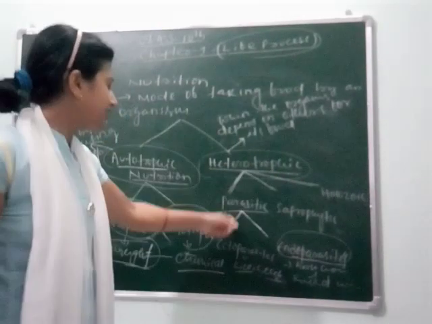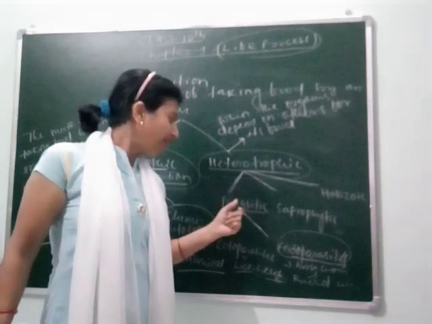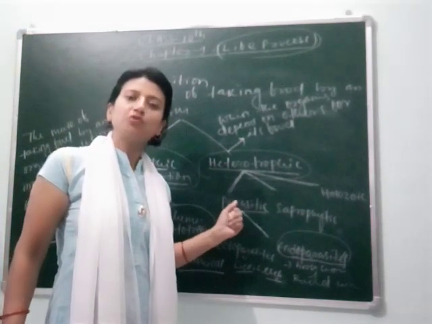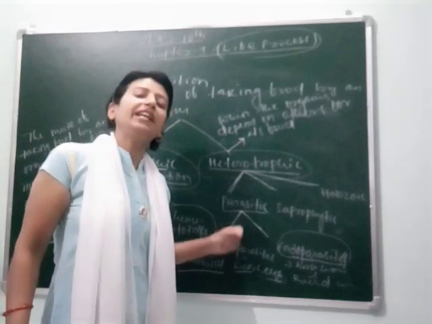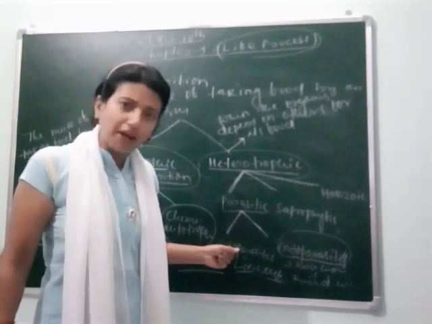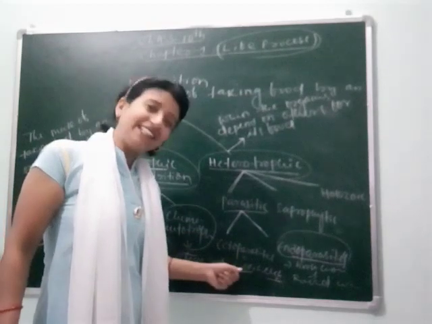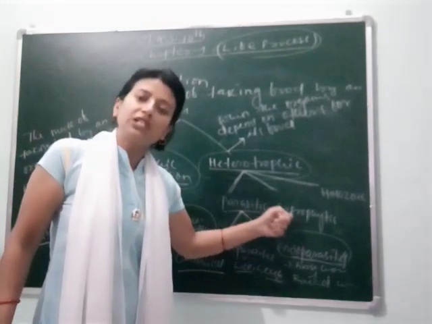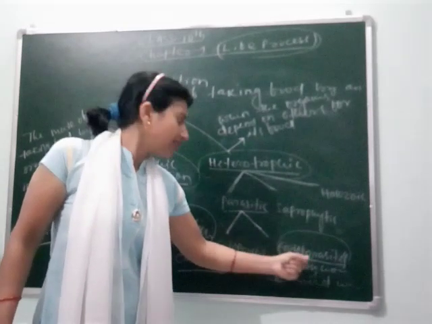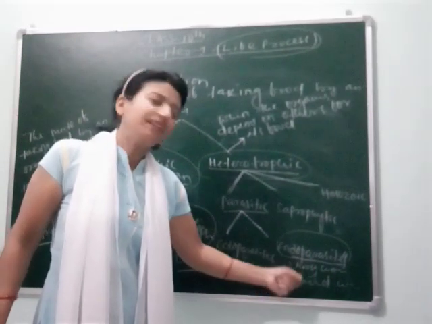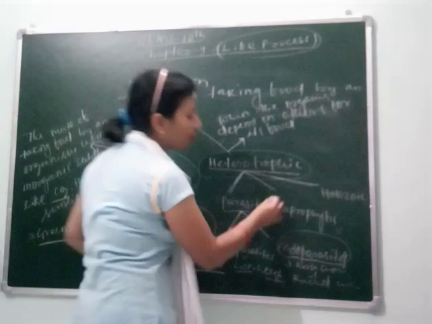Clear students? So I have defined parasitic nutrition here. Parasitic means those organisms who take nutrition from the body of another living organism, either from outside. If taken from outside, it is called ectoparasite. Examples are lice and leech. If nutrition is taken from inside the body, then it is an endoparasite, and examples are hookworm and roundworm. Next is saprophytic.